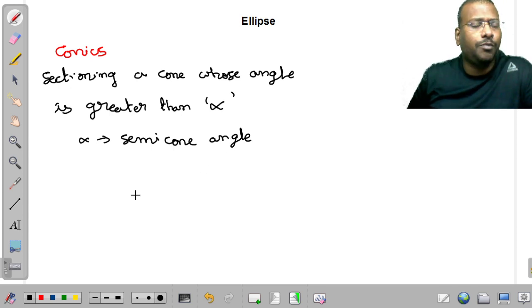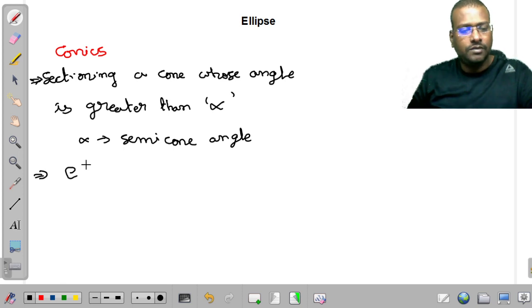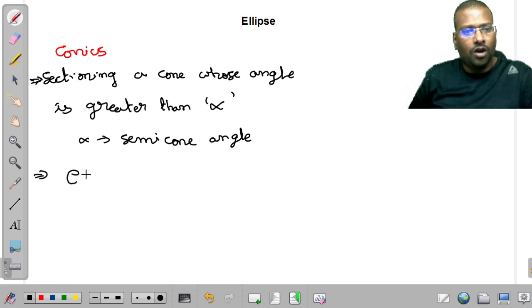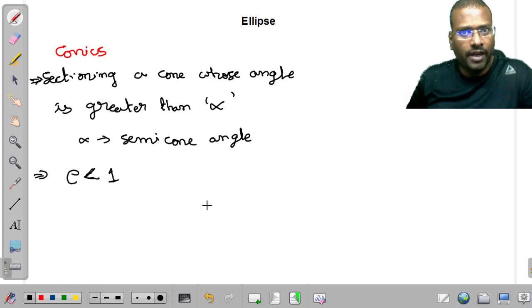And what is the other point we know? This is one point we know about the ellipse. Another one is the eccentricity of an ellipse. The eccentricity value of an ellipse is less than 1. These are the things we are aware of.